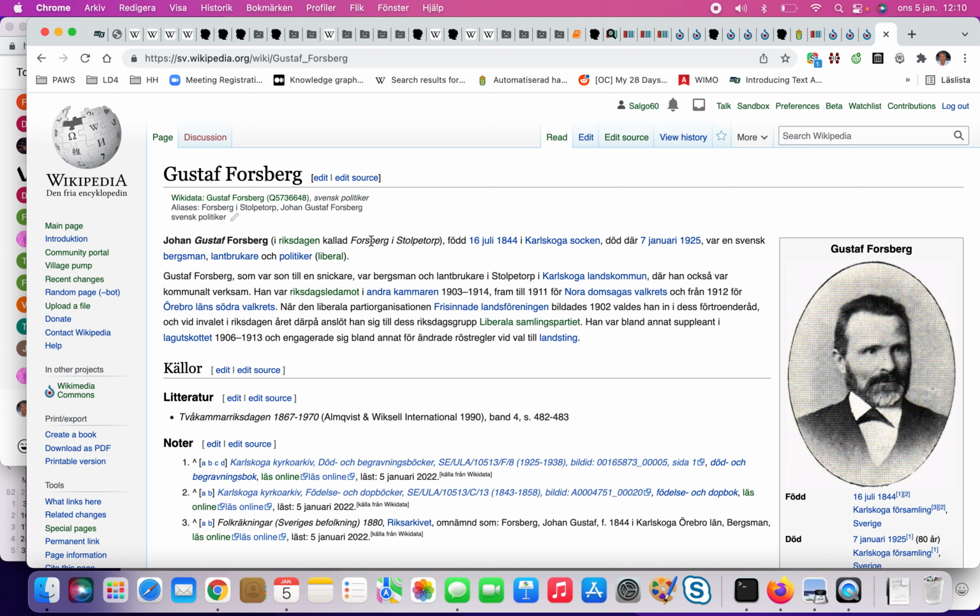An odd thing in Swedish Parliament is that this person, Gustav Forsberg, or Johan Gustav Forsberg, is called Forsberg i Stolpetorp. So that means that when you do machine learning on proceedings from the Swedish Parliament, you will have a problem. You need to find this word pattern and translate it into, for example, a Wikidata Q number, so you can say that it's the same.